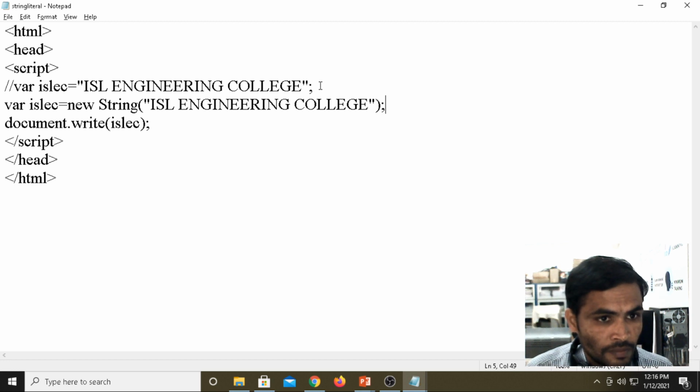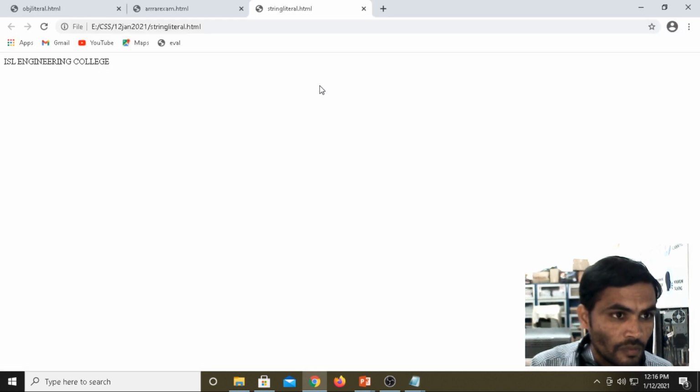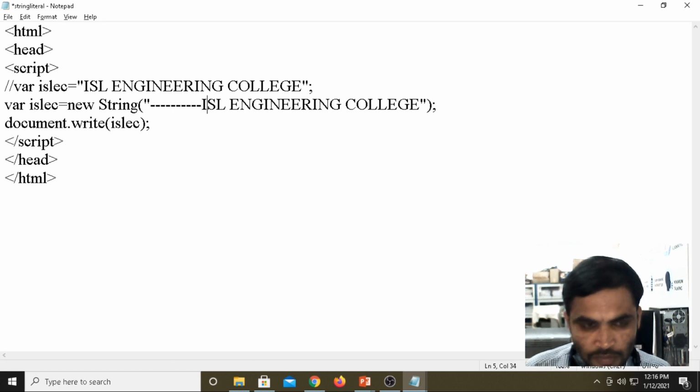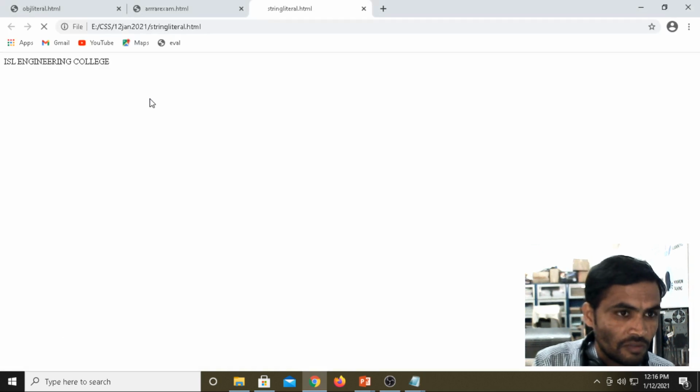Control S. Maybe for your understanding purpose, I want to give some changes. The text message purpose. Control S. Maybe some students will get confused.